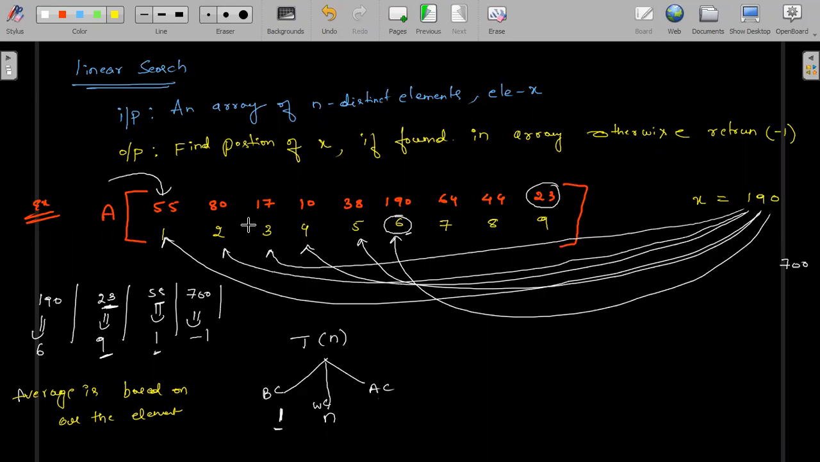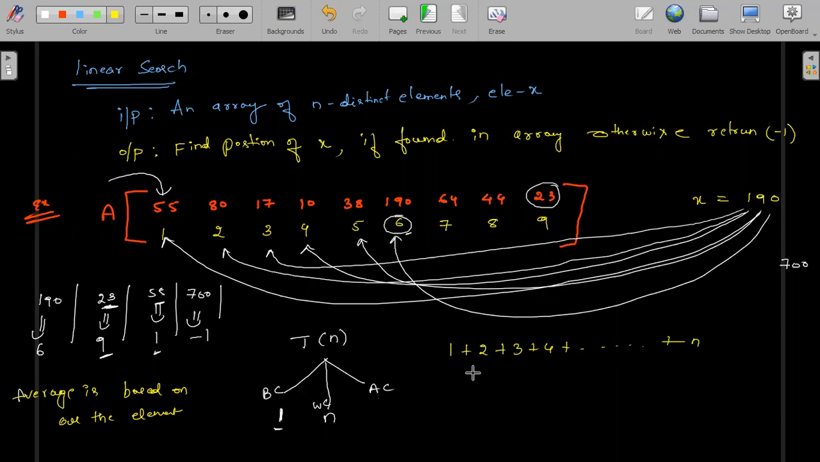First element, second element, third element, fourth element, like that. Suppose think like that: what is the first element? 1, second element 2, third element, fourth element, fifth element, like this it goes on up to how many elements? N elements.